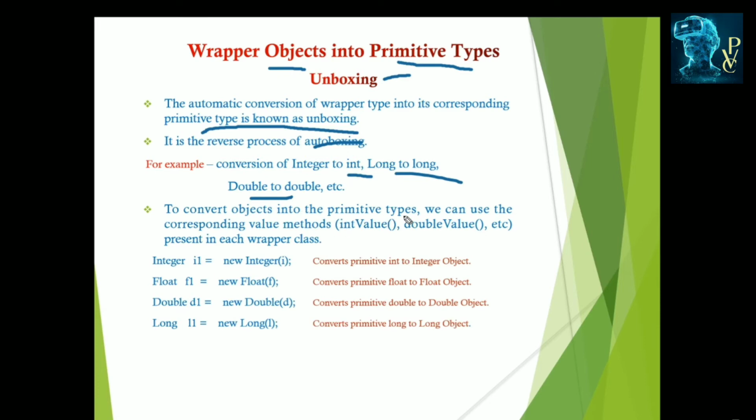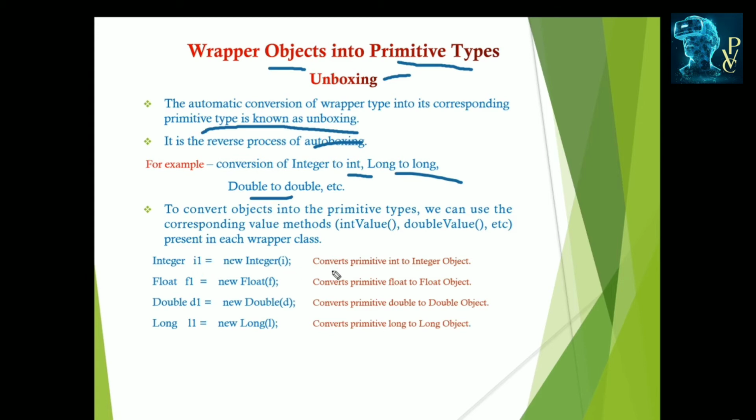To convert objects into primitive types, we have to use some related methods, which are the value methods. This is the primitive type and value, and the methods always start with a small letter. Which type are you changing to? An Integer object can be converted into an int, so you use intValue. For a double, you start with double, doubleValue. Like this, charValue, booleanValue, shortValue, byteValue, floatValue can all be used.